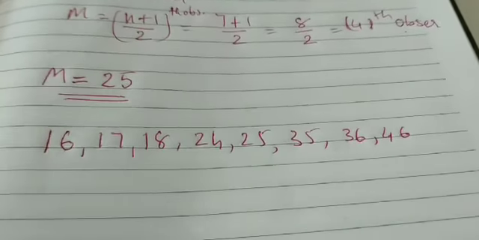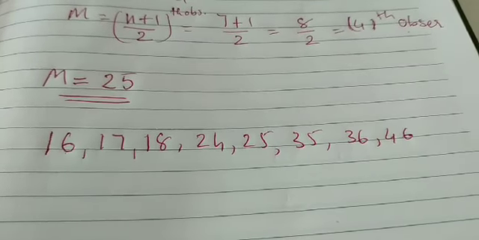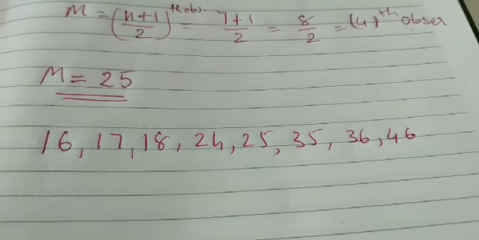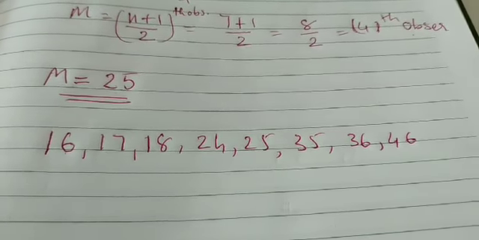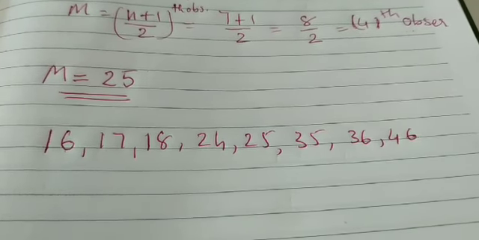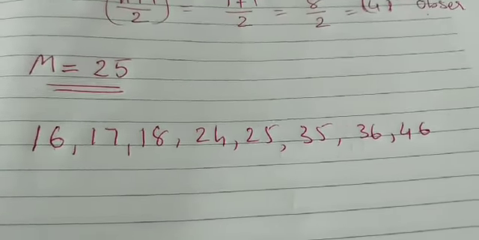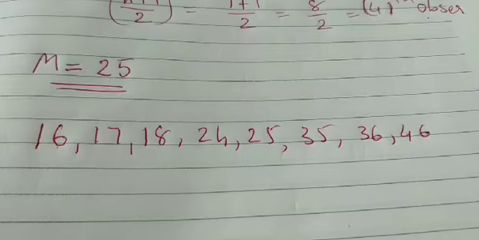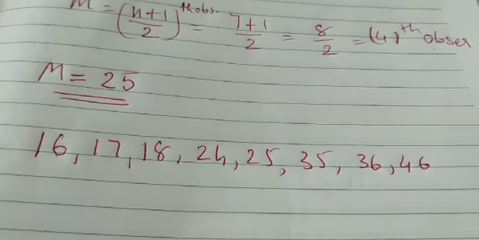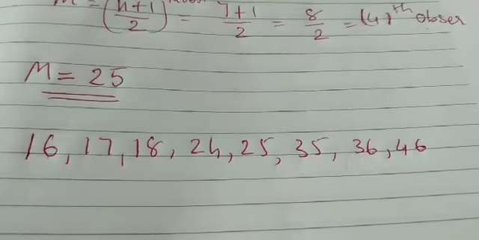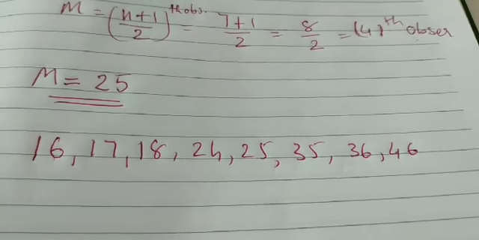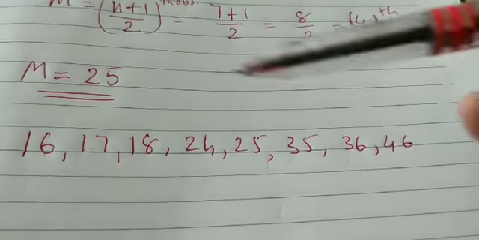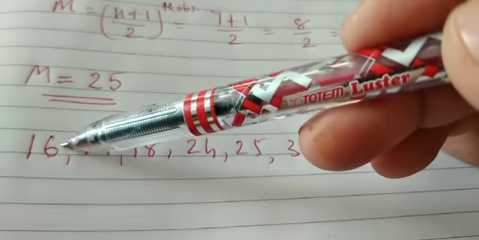Okay, in your syllabus, in your exercise, I have checked all the sums have an odd number of observations, so it's fine. You can easily make out by arranging the data in ascending or descending order, then find the middle observation, and then you can write down the median directly. But I am teaching you that also in advance. If the number of observations is an even number, then you see I have added one more figure over here, 16.